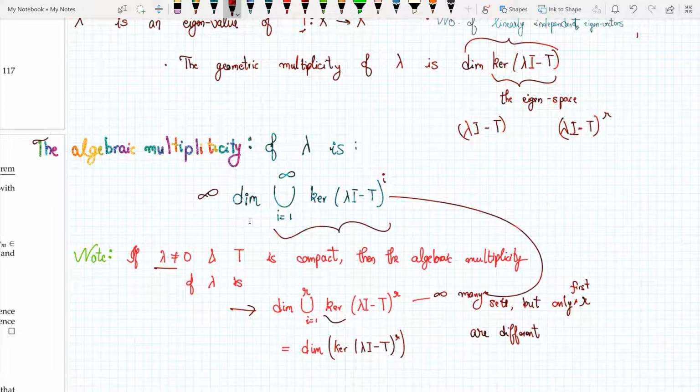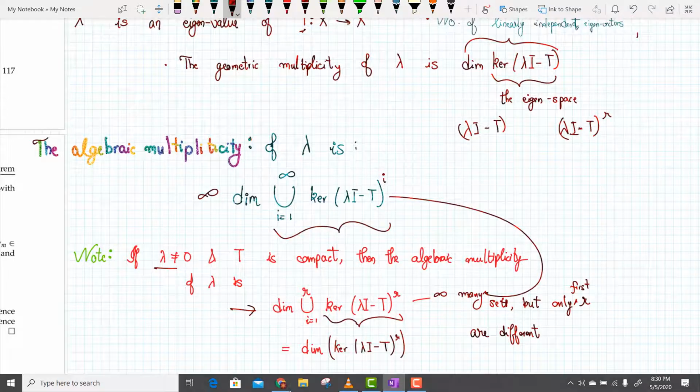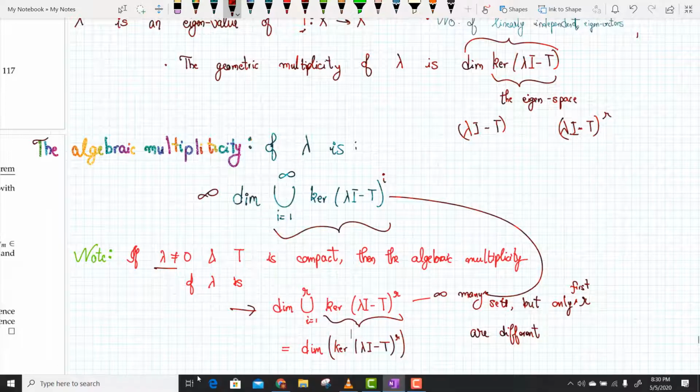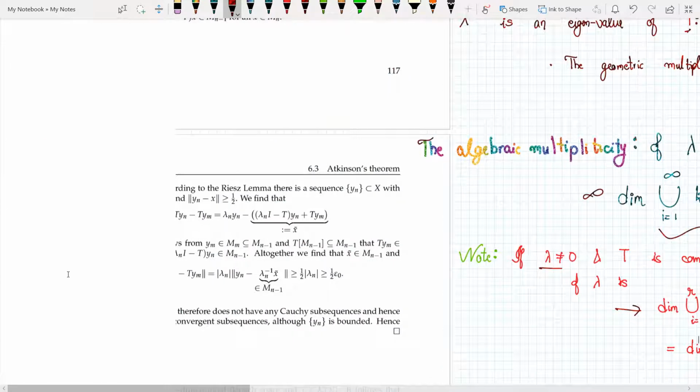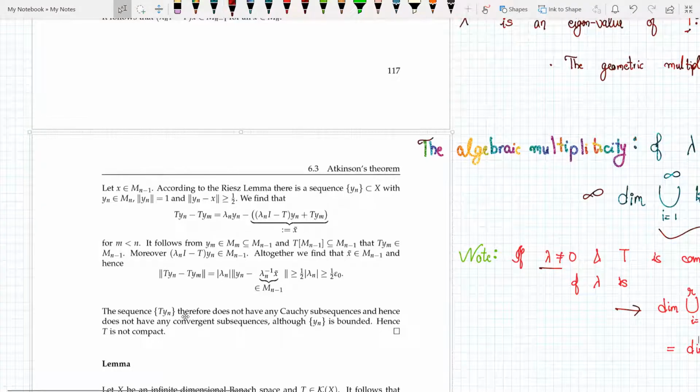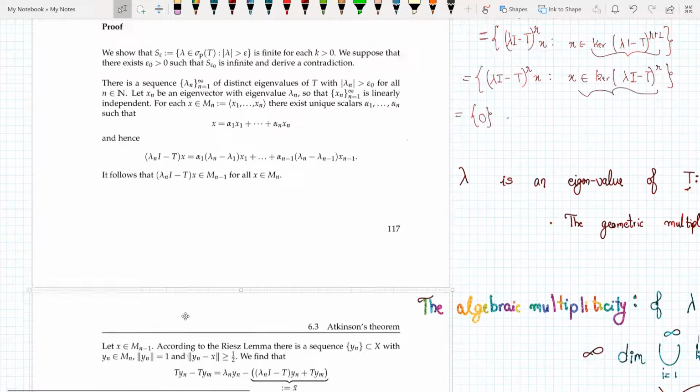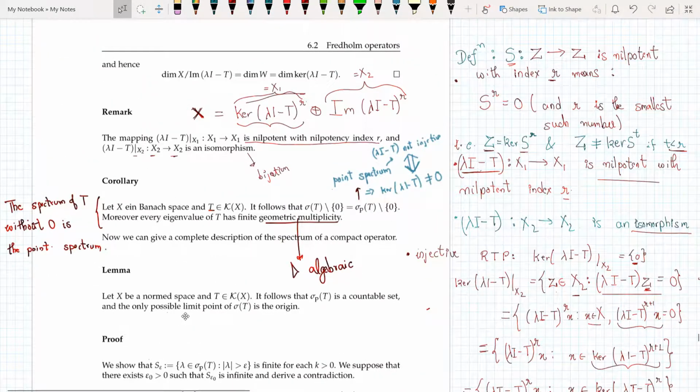So this is also finite dimensional, which means it gives a finite value. So both the algebraic and the geometric multiplicity are finite when λ is not equal to 0; every eigenvalue of T has finite geometric as well as algebraic multiplicity.